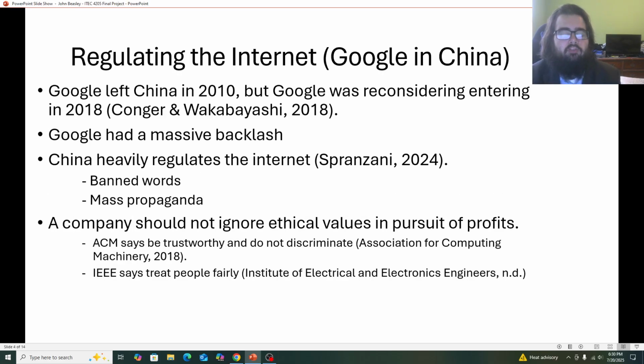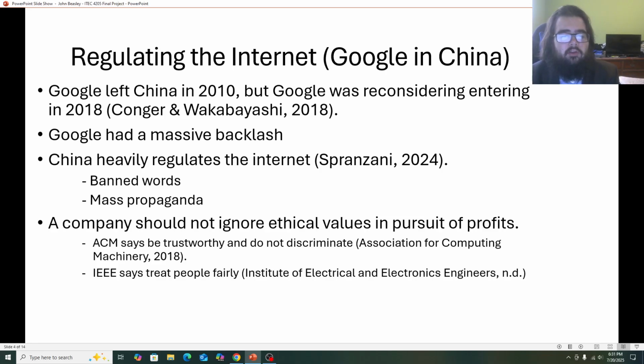Google in China is the second case study because in 2018, Google was thinking about re-entering China after leaving in 2010, and it caused a massive backlash because of how China regulates the internet. They ban words, there's mass propaganda. If you try searching for something, it only goes to government-approved news websites. It's very heavily regulated in a way that's foreign to us in the US.